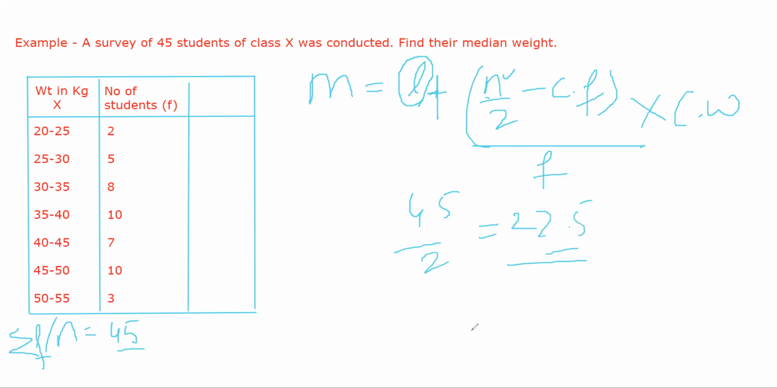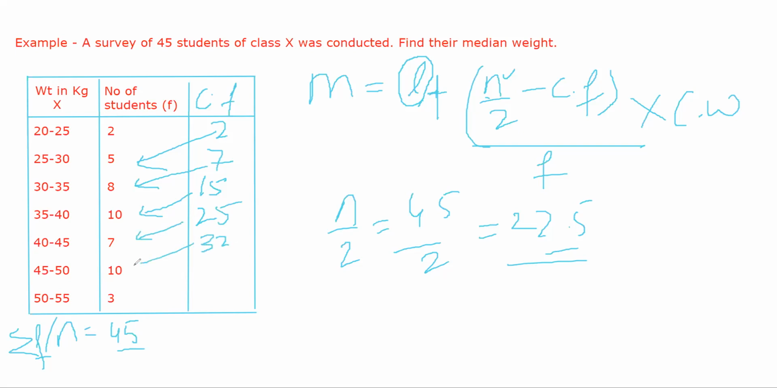Now I take this value and calculate the cumulative frequency. I have N by 2 now, but I have to compare it with the cumulative frequency. So I will calculate the cumulative frequency. 2 is 2. This is 2 plus 5, that is 7. Then 7 plus 8, 15. 15 plus 10, 25. 25 plus 7, 32. 32 plus 10, 42. 42 plus 3, 45. This value and this value will always be the same. I hope you guys are following along.